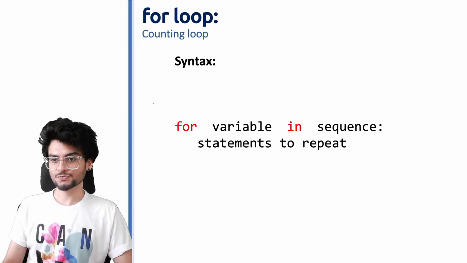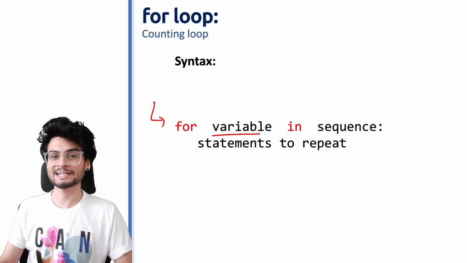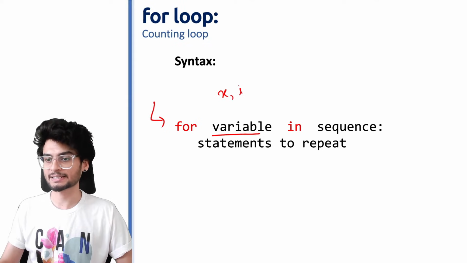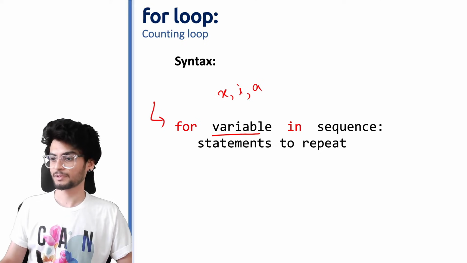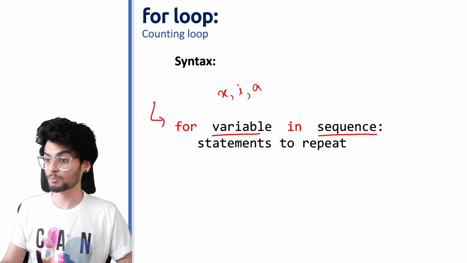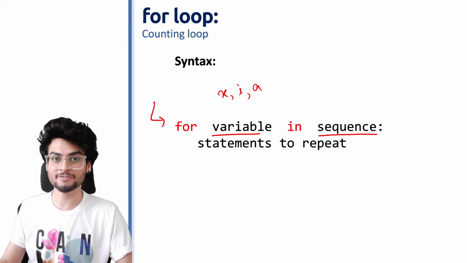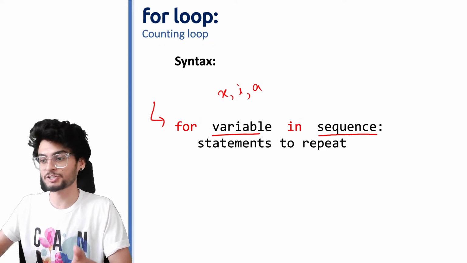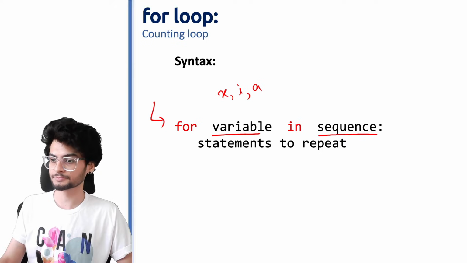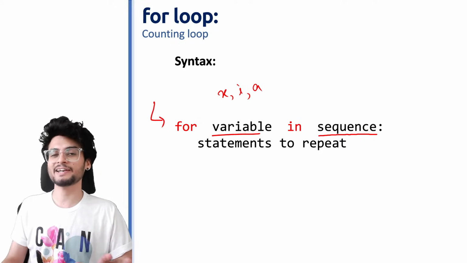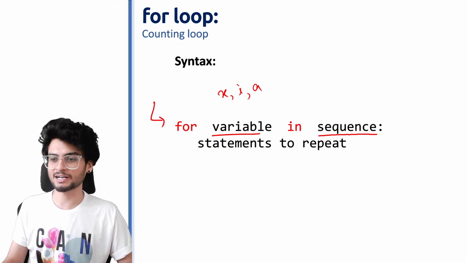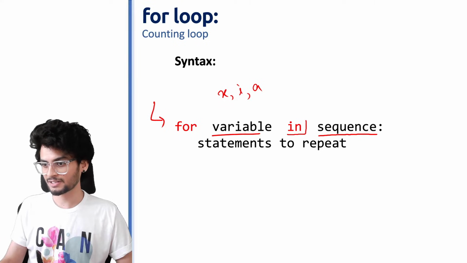Okay, so this was the sequence of your for loop. We are taking a variable, it can be any variable, it can be x, it can be i, it can be a. You need to have a sequence. Now हम लोगों ने just sequence के बारे में discussion किया. अगर आपको for loop use करना है for a specific number of repetitions, we need to create a sequence. So we have a fairly basic understanding of what each part of this is doing. We are just left with this part.